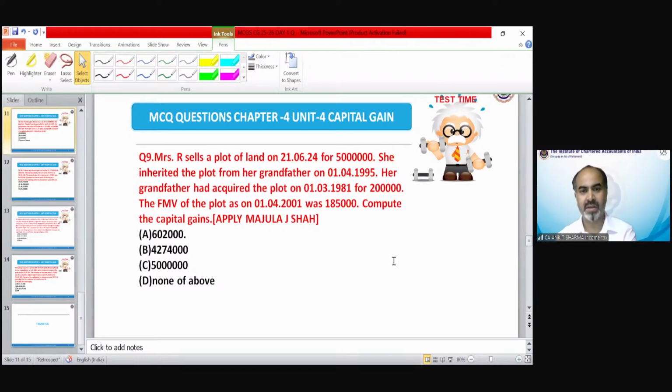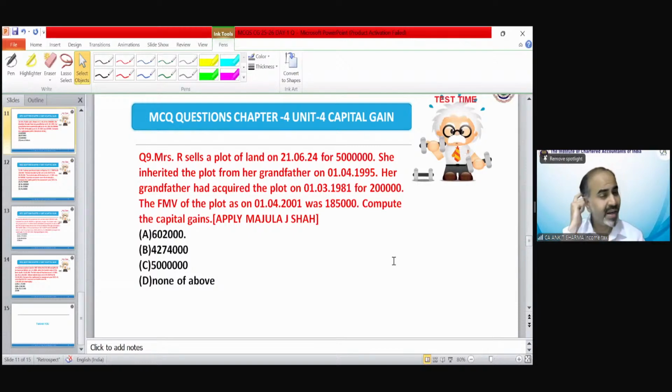Question number 9, you have to solve it. If you won't be able to find the correct answer, I will solve it for you. I generally ask the student that after seeing a question, do not try to solve the question completely in your mind. Just understand you need different ingredients to solve that question.